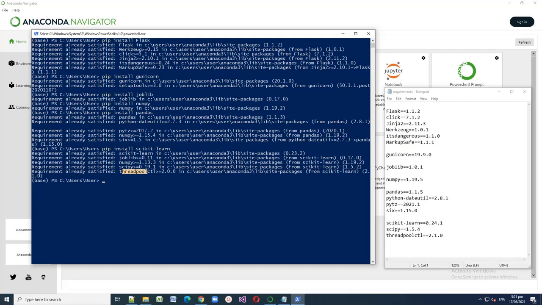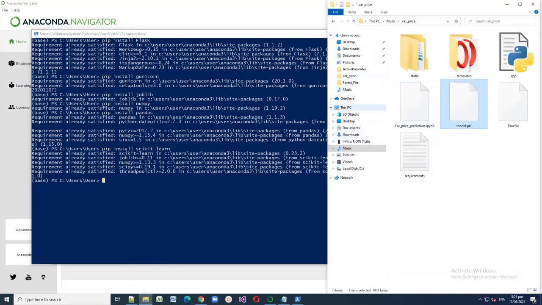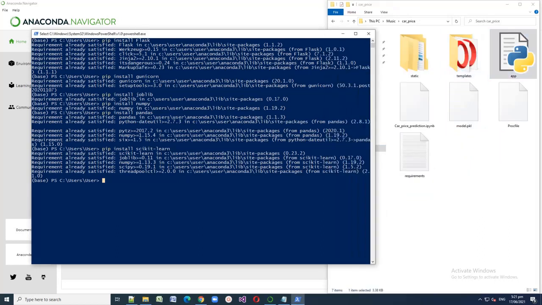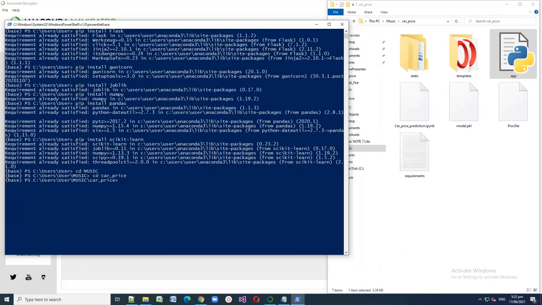After all the requirements have been installed, all we have to do now is open our app by first locating your file. In my case, my file is located in the music folder, and I have the app.py that I need. So let's write cd, or what we call change directory, and the name of the folder where your files are. In my case, it is the music folder. Inside my music folder, I have a folder named car price, so let's write cd again and car price. Then let's write python and your app name, app.py, and enter.